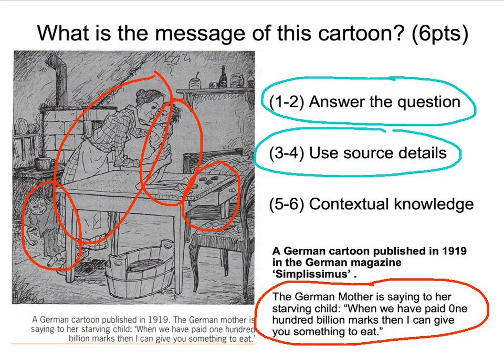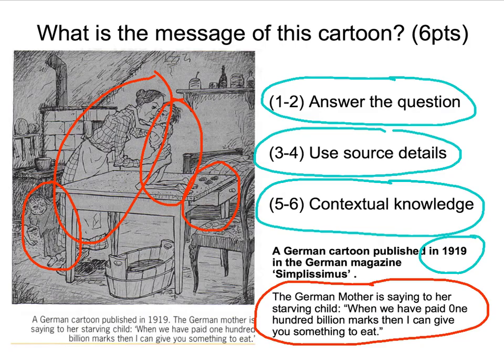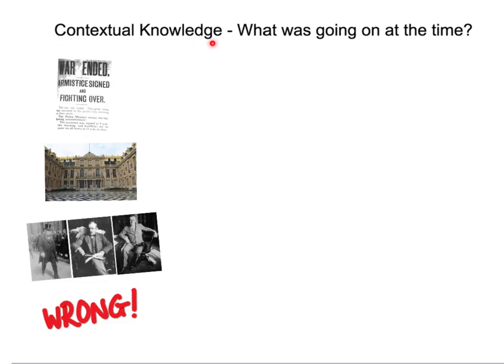And of course, for the full marks, you always need to consider the contextual knowledge. What was going on at the time here with regards to 1919, and include some points about what was going on at the time to push for maximum marks. Let's have a look at the contextual knowledge, simply meaning what was going on at the time.